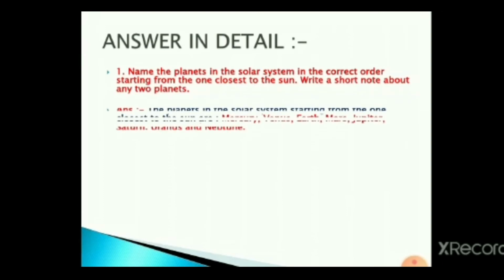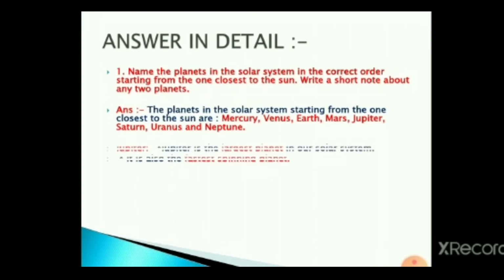Let's see the answer. The planets in the solar system, starting from the one closest to the sun, are Mercury, Venus, Earth, Mars, Jupiter, Saturn, Uranus and Neptune.